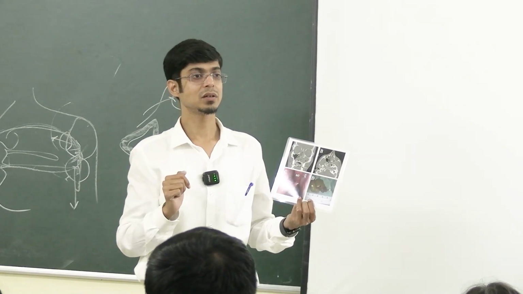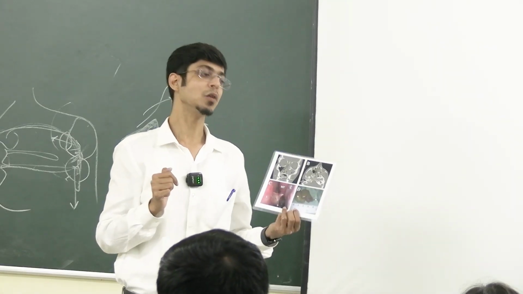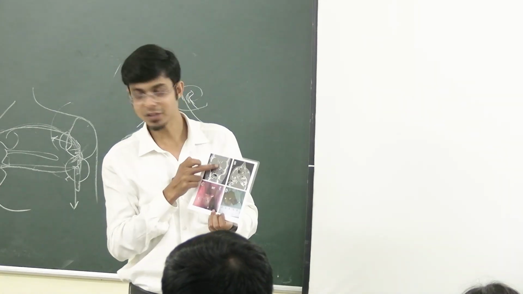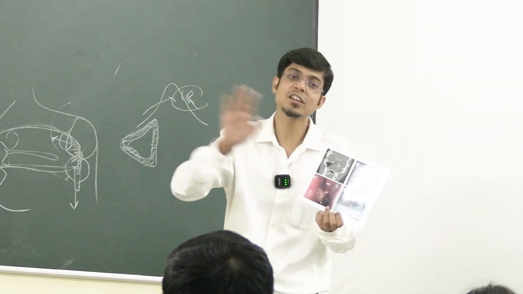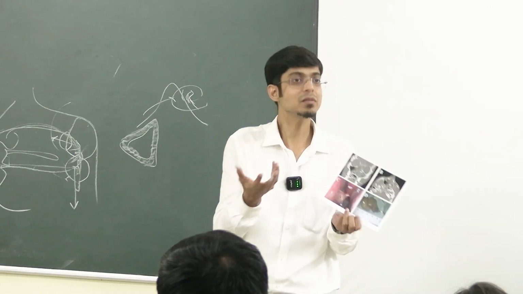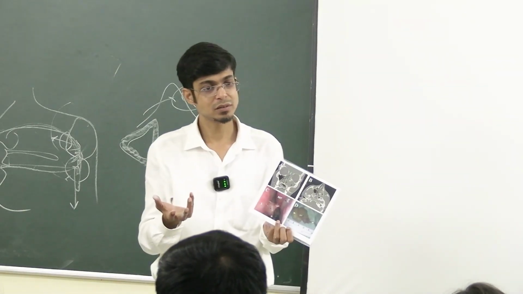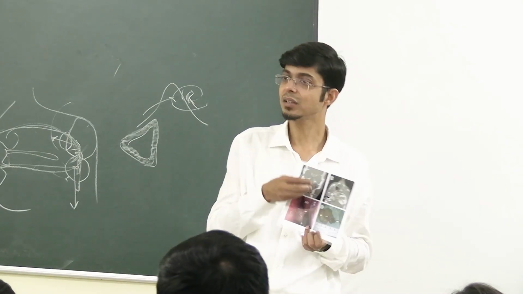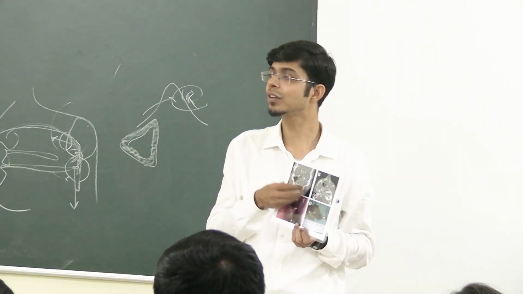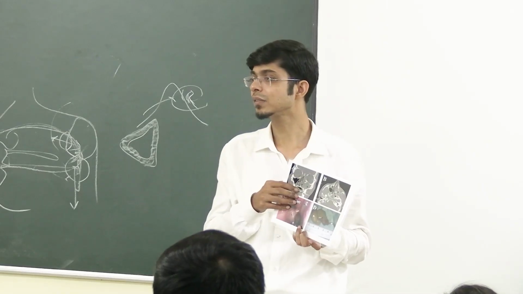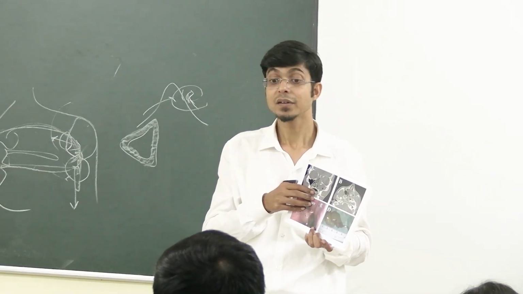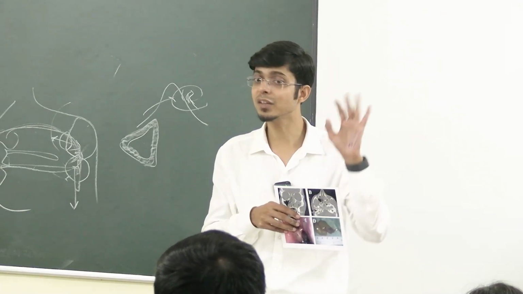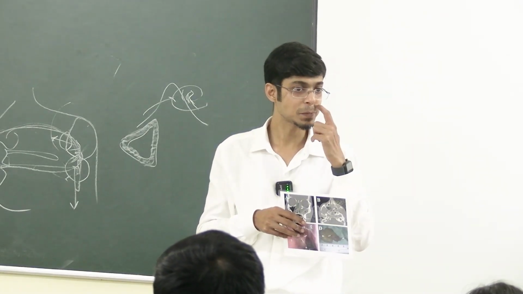What if it doesn't look like a polyp? Say this opacity is heterogeneous. It's not as homogeneous. See, polyps will usually have a very homogeneous opacity, right? Because it's just edema. Polypoidal changes, edema of the mucosa, nothing else, right? But if it has a heterogeneous opacity, what are the differential diagnoses? Tumors, inverted papillomas, malignancies, and fungal sinusitis will have a very heterogeneous appearance.